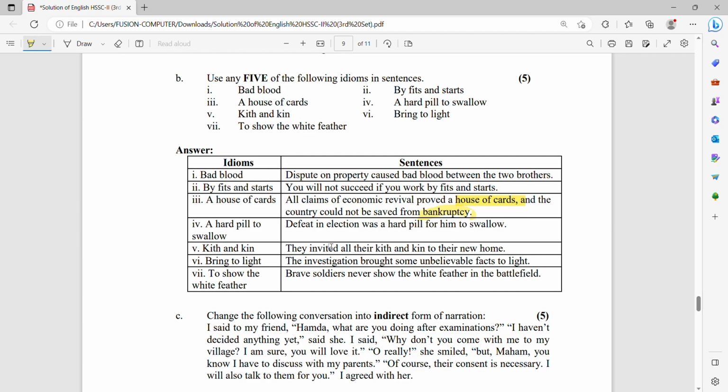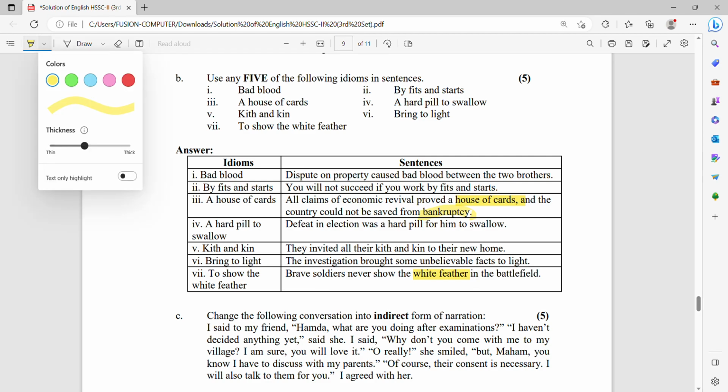Number 5, kith and kin. They invited all their kith and kin, all the family members and their relatives and near and dear ones to their new home. Number 6 is bring to light. To bring to light means to appear or to show something clearly. The investigation brought some unbelievable facts to light. To show the white feather. Brave soldiers never show the white feather in the battlefield. White feather means they do not show their back to the battlefield.